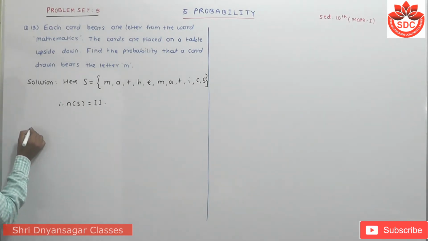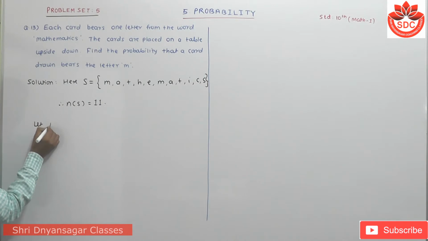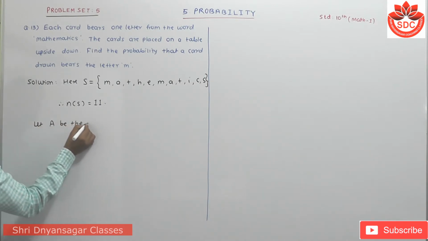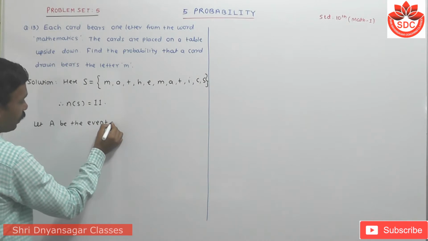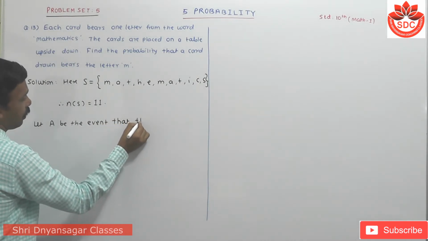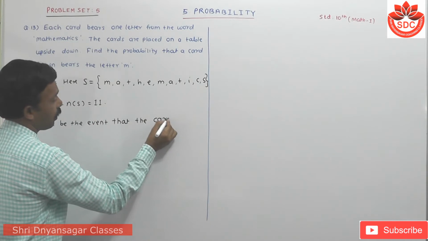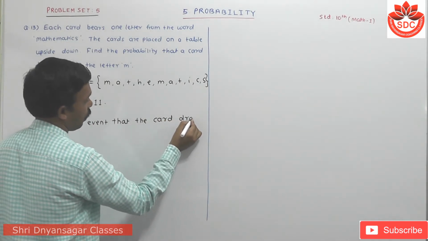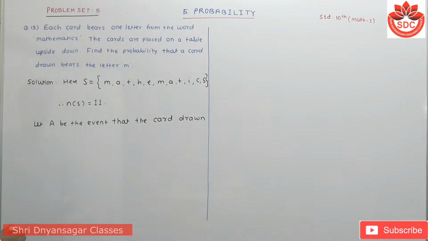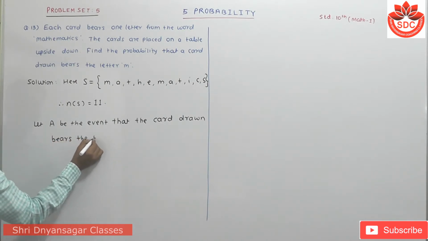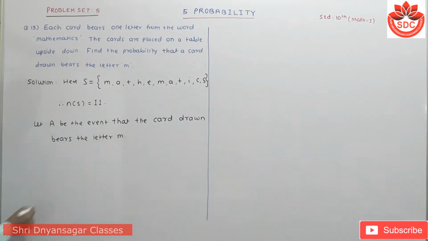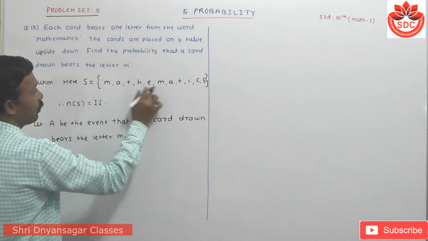Now student, let A be the event that the card drawn bears the letter M. Therefore, A is equal to, in all these letters, M comes 2 times.